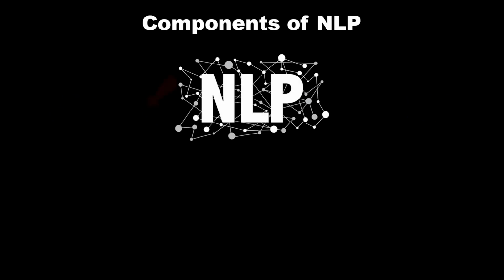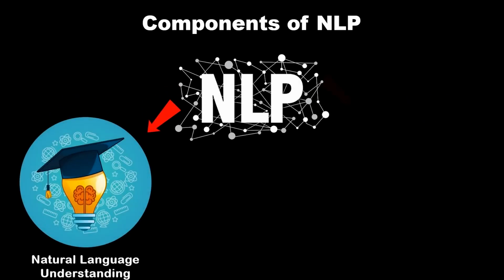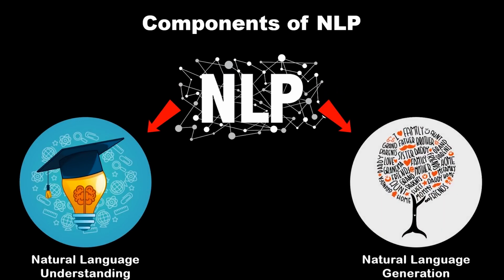Now, components of NLP fall into two categories: natural language understanding and natural language generation. The first component, natural language understanding, is all about mapping the structure of the language into information that we can understand. Then we process and analyze that information. The second component in NLP is natural language generation. Natural language generation is all about processing and creating sentences or groupings of sentences or words that represent natural language.